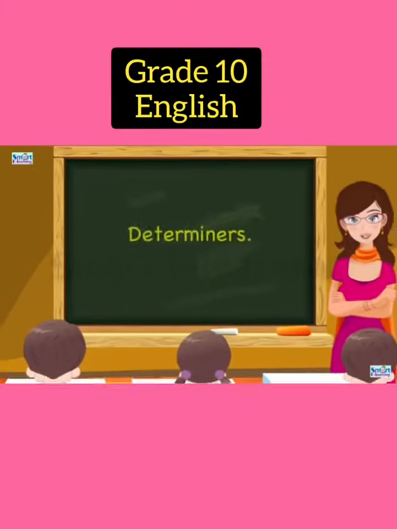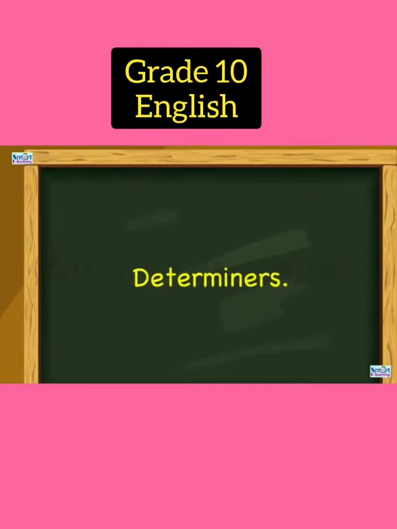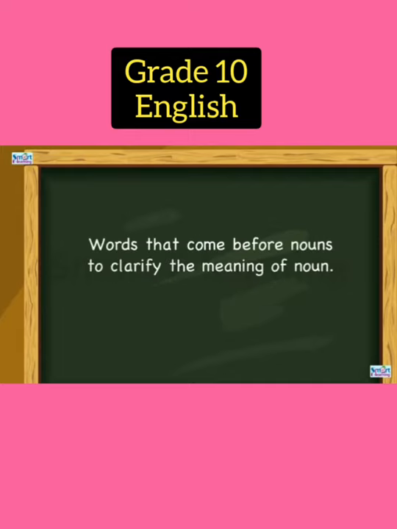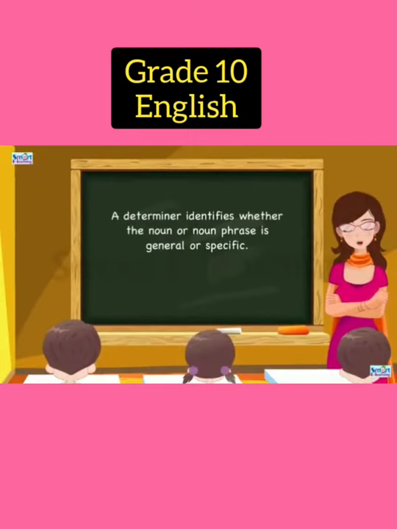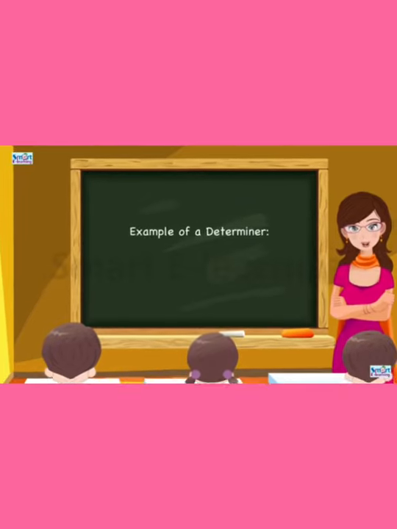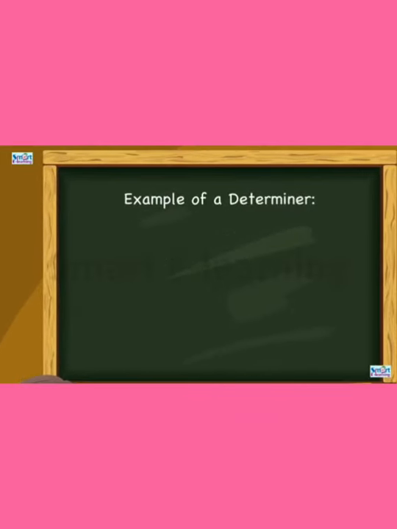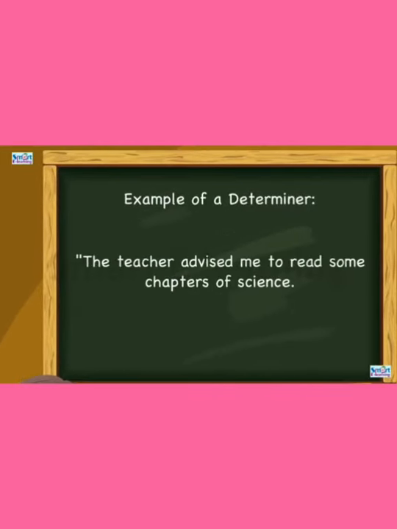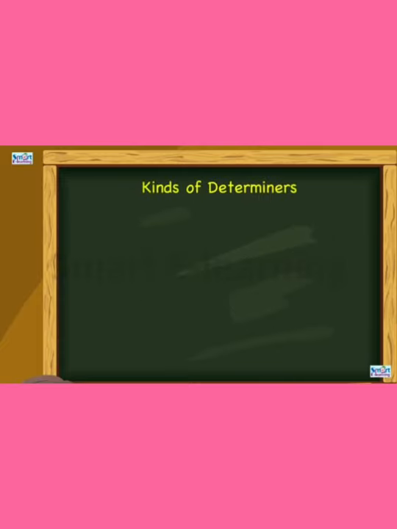Happy day, children. In today's English class, you are going to learn determiners. Determiners are the words that come before nouns to clarify the meaning of the noun. A determiner identifies whether the noun or noun phrase is singular or plural. For example, the teacher advised me to read some chapters of science.